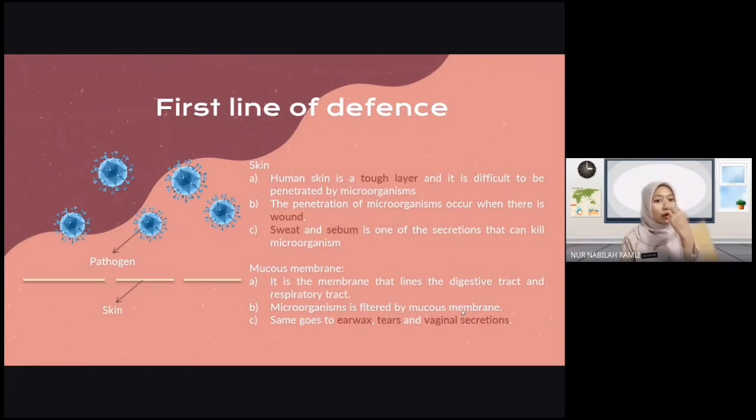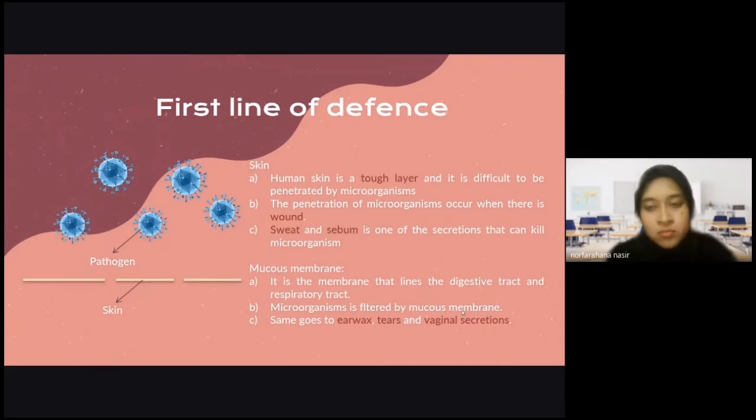So when you inhale the air, once you inhale the air, pathogens will be trapped by this mucous membrane. Some examples of mucous membrane are your earwax, your tears, and also vaginal secretion for women. Previously, Farahana asked me a question like, teacher, what happens if our first line of body defense cannot deny penetration of pathogens, right?